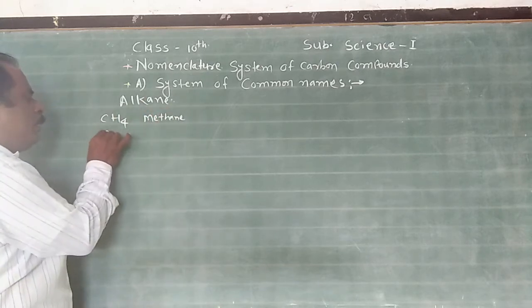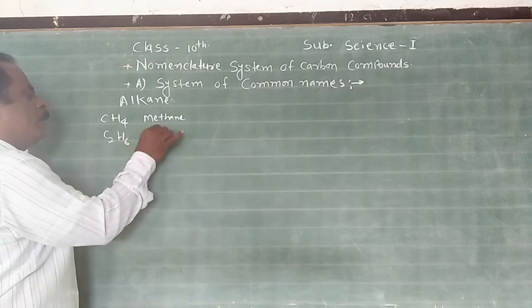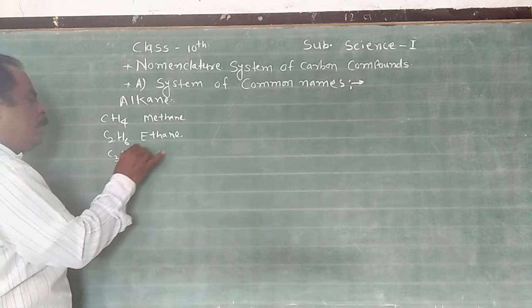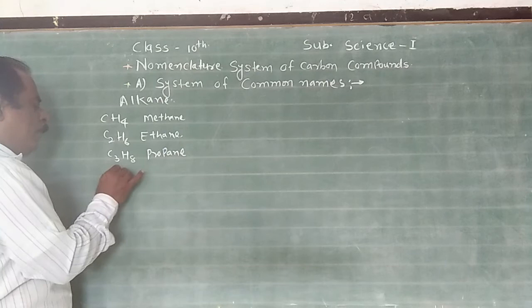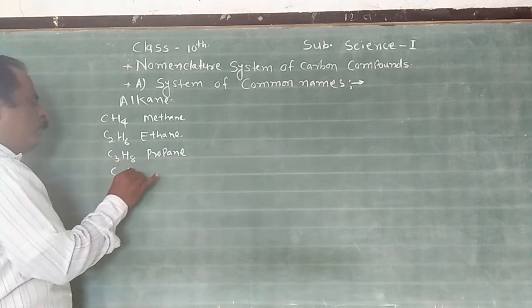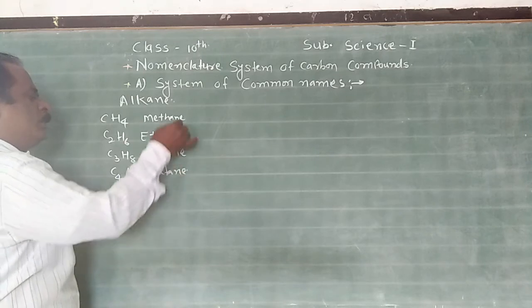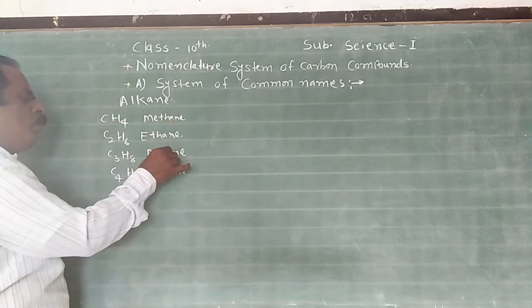C2H6 is named ethane. The third compound, C3H8, is named propane. And fourth is C4H10, butane.